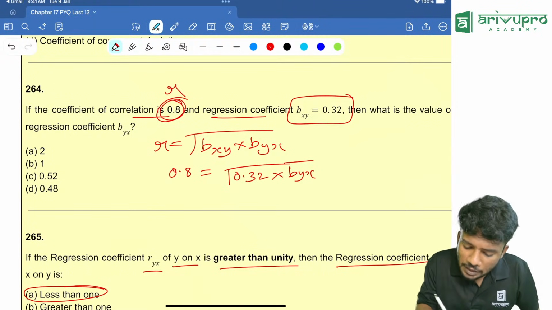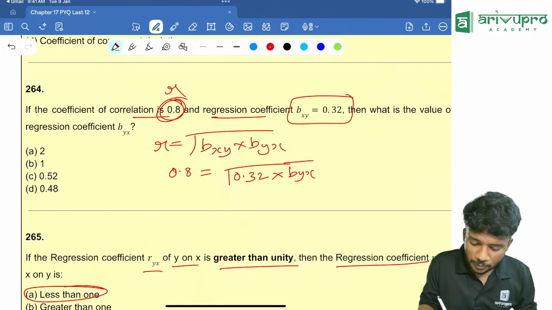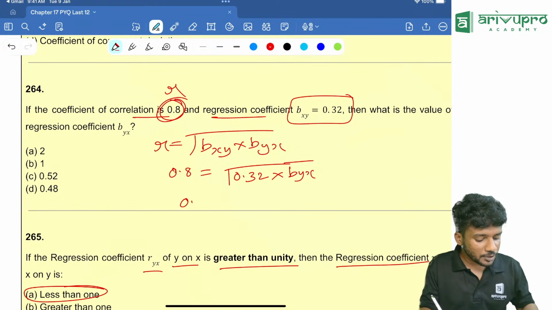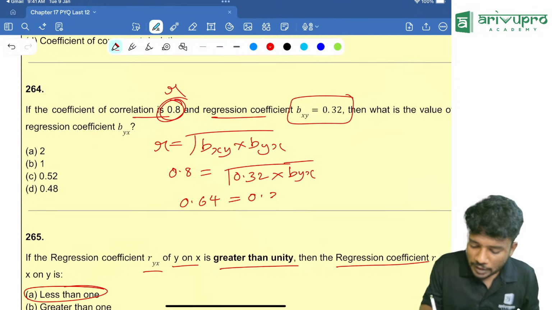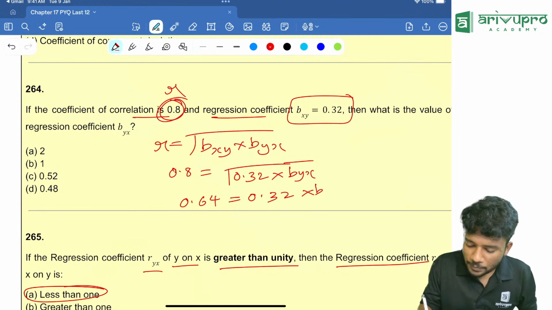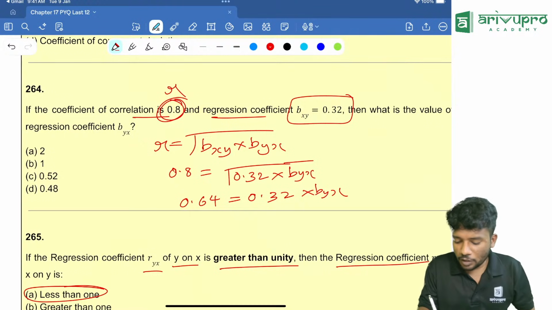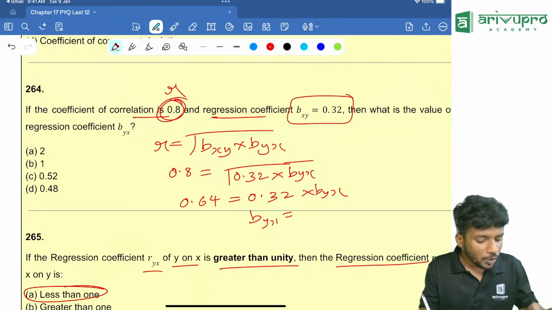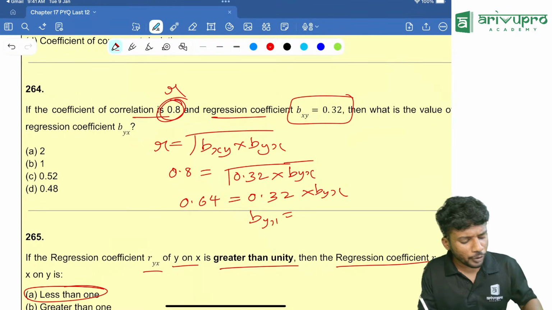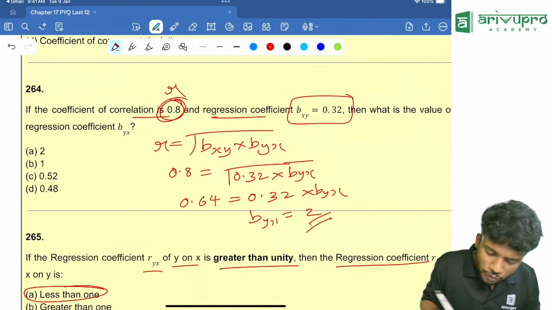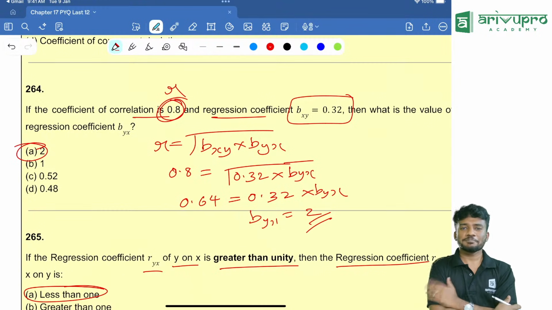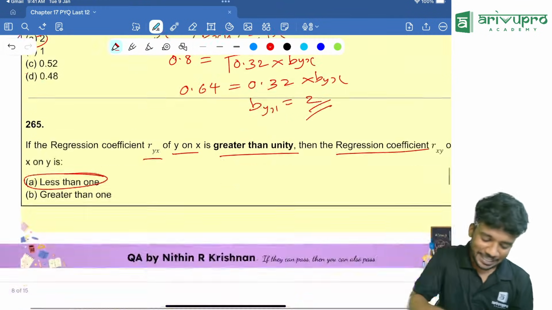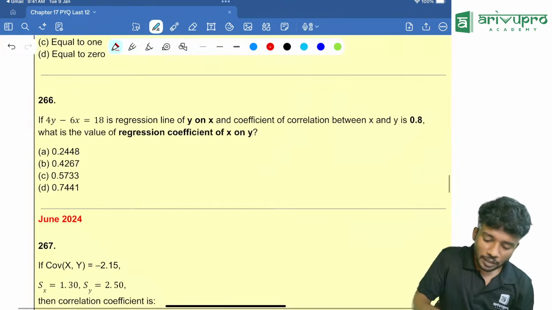Now people, square both sides. Squaring both sides, 0.8 squared is 0.64, which is equal to 0.32 into byx. From that I get byx is equal to 0.64 divided by 0.32, which is equal to 2. Option A is your answer. Got the point? Yeah. Next one, look at the question.